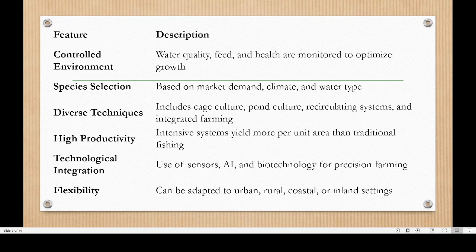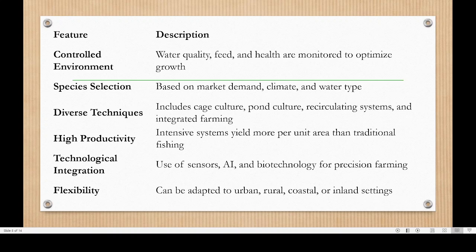For example, in our college, we have a pond. We are giving them the best food, so that when we are harvesting them, they taste much better than the locally collected fish because of the higher quality. If we are giving them good quality feed, they will be growing faster, and the flesh will also be tastier. Then species selection, and most of the time right now we are using either tilapia or Etroplus or carp species. All these have good taste, delicious fishes.